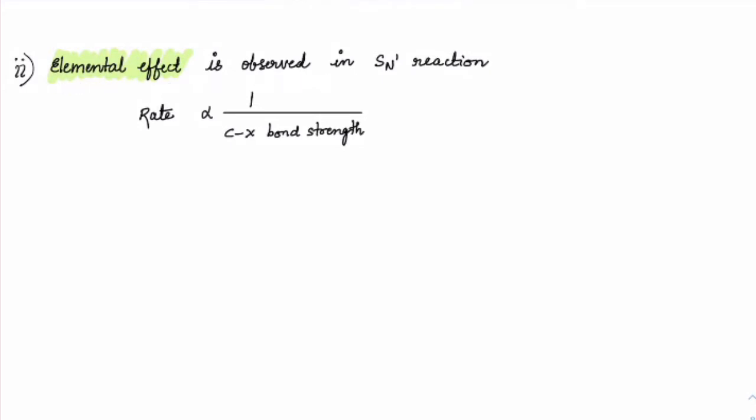See, here elemental effect is observed in SN1. You remember elemental effect, right? Elemental effect is with respect to the leaving group bond, the bond which is established between carbon and leaving group. So the rate will be inversely proportional to the bond strength between carbon and leaving group. So C-X bond breaking is a part of the rate determining step, or RDS.